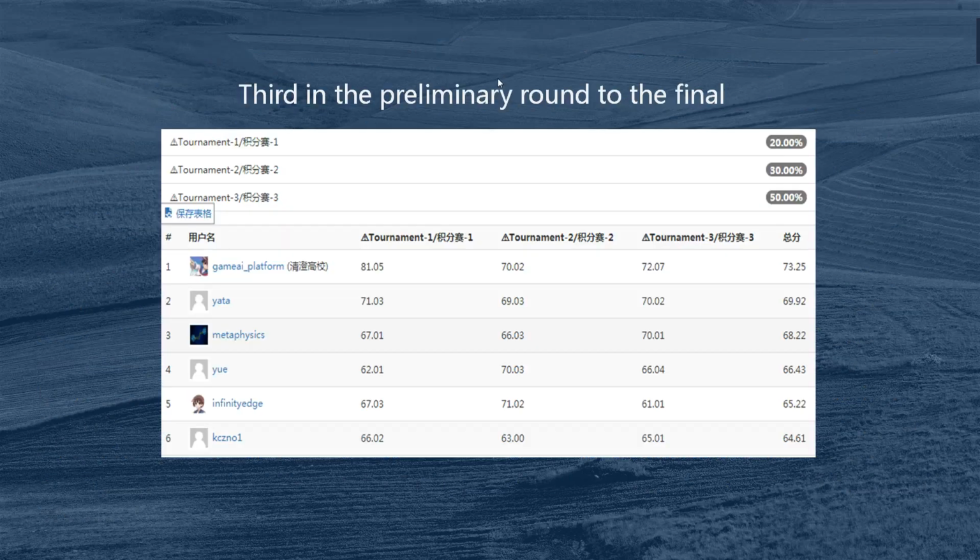This photo is our AI, third in the preliminary round, going to the final.